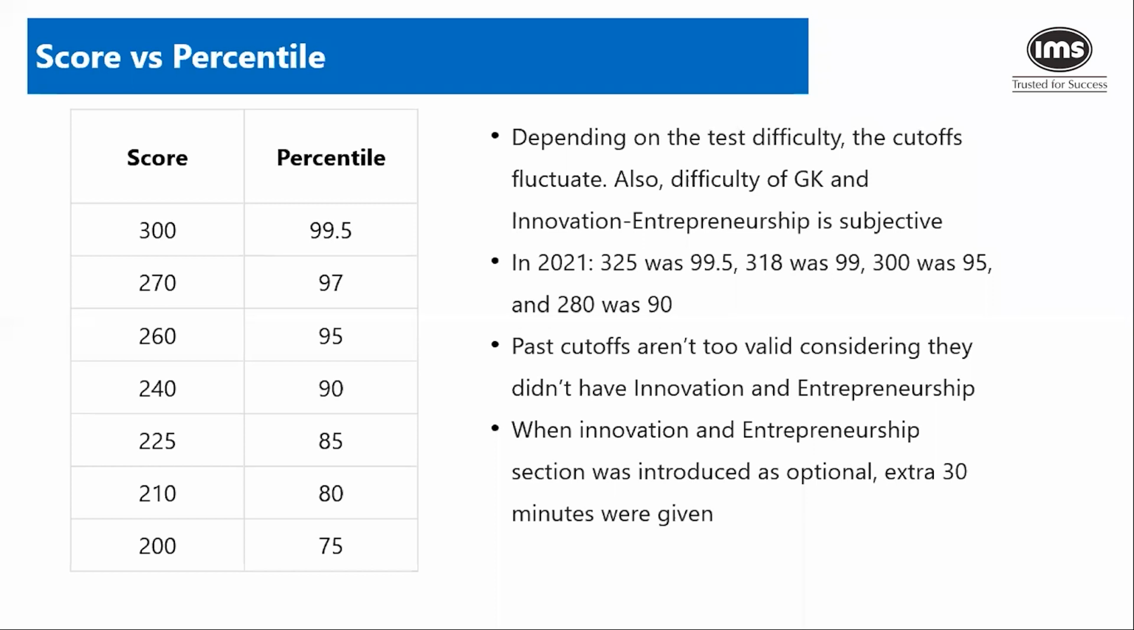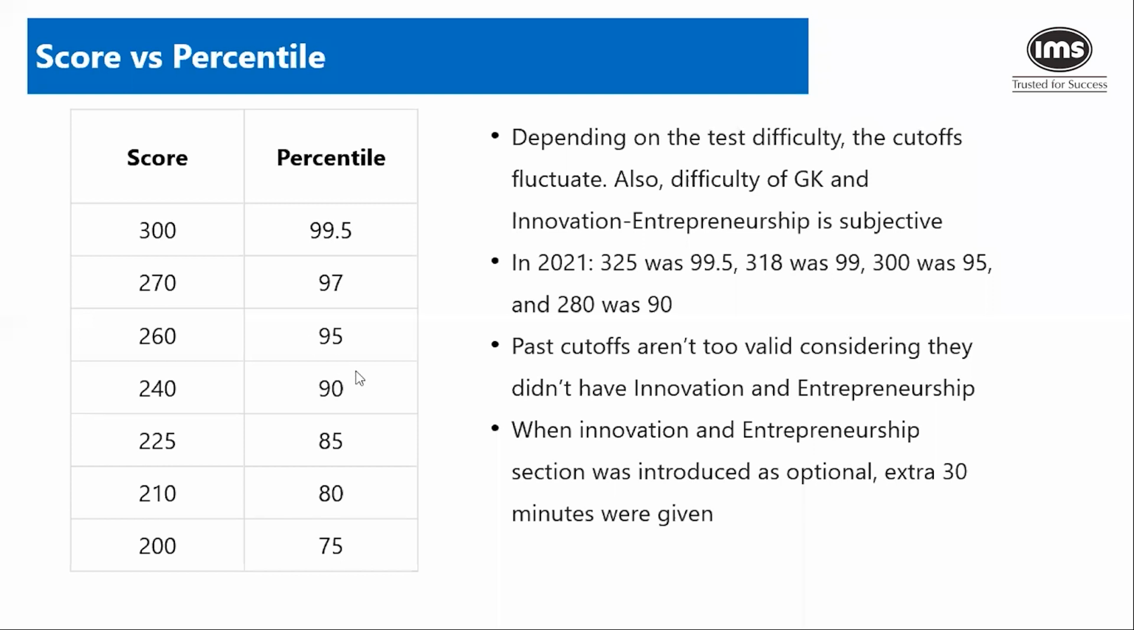Even last year, if you look at it, 270 is 97, 260 is 95. So just that gap of 10 marks is causing a gap of 2 percentile between aspirants. So that is why you need to understand that you should try to maximize your score as much as possible. The strategy is not so much on the speed at which you solve questions, but are you solving questions correctly or not? And that's the main focus that you're going to have for your preparation.